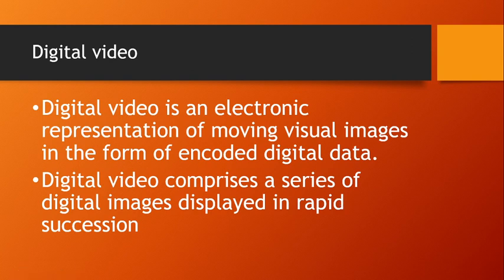Now we'll move on to digital video. Digital video is nothing but an electronic representation of moving visual images in the form of digital data, that is bits and bytes. Similar to sound, video is also in analog format and it is digitized with the help of digitization, into bits and bytes. So digital video comprises a series of digital images that are displayed in rapid succession. Rapid means fast, succession means one after the other.